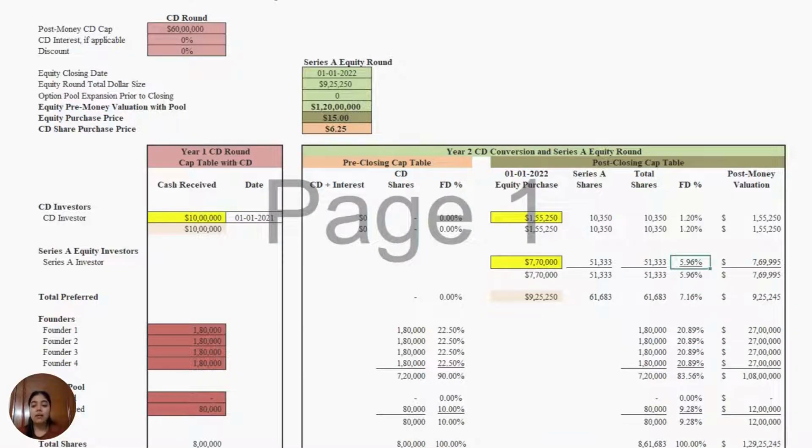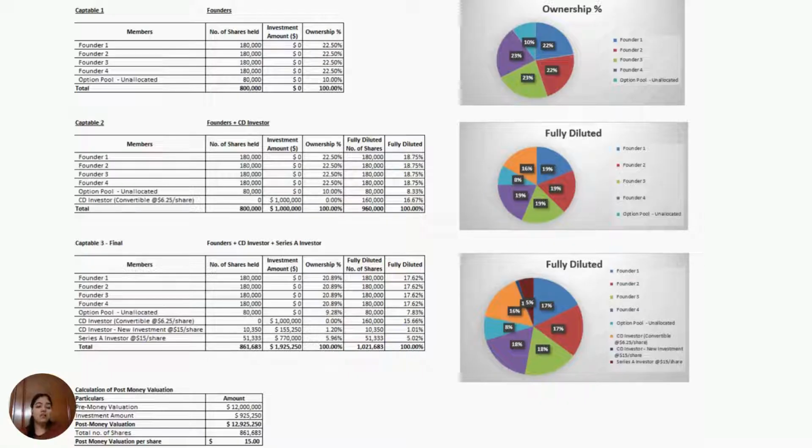So we came up with a solution after preparing this cap table that he needs to bring $155,250 as a new investment in the company, and there will be an increase of 1.20% of ownership so as to maintain the same percentage as before the Series A round. With these advancements in place, our solution facilitates quick analysis and accessibility, saving the client valuable time. Furthermore, we incorporated dynamic charts to visualize the evolving ownership stakes in each funding round, thereby showcasing the solution to all queries of the client.